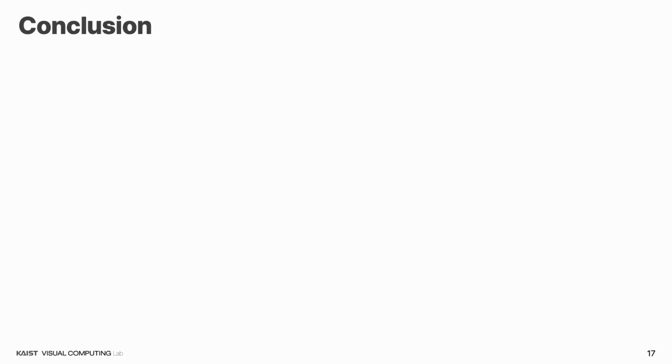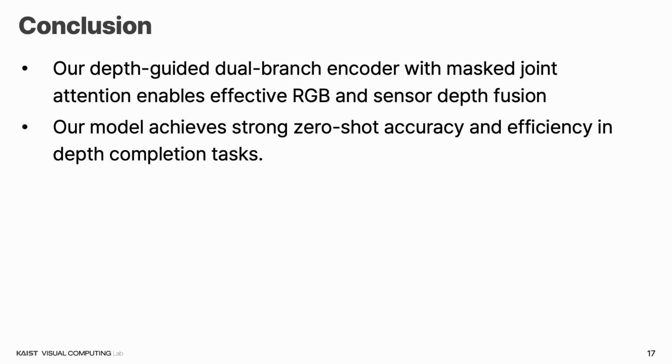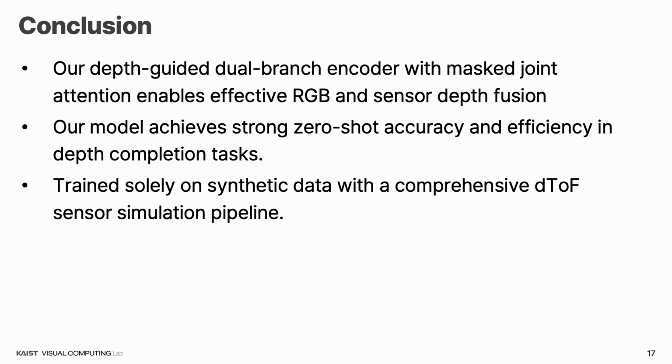To wrap up, here are the key takeaways. First, our depth-guided dual-branch encoder enables highly effective RGB and depth fusion. Second, it achieves strong zero-shot accuracy and efficiency in depth completion. Third, the model is trained solely on synthetic datasets thanks to our detailed sensor simulation pipeline. And finally, it delivers all of this with real-time efficiency.